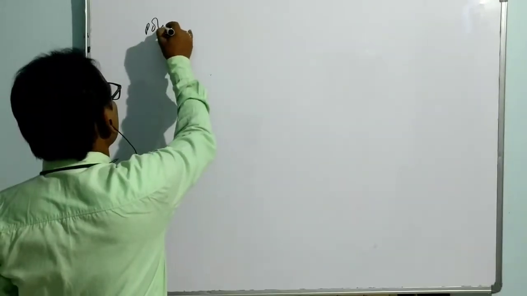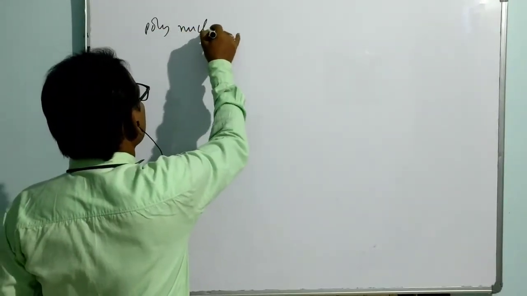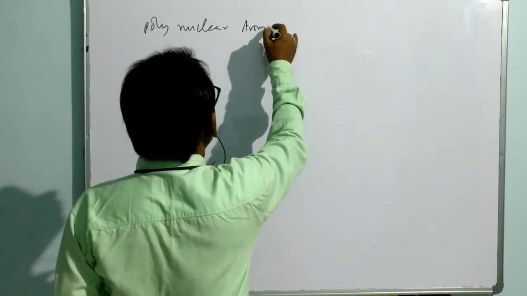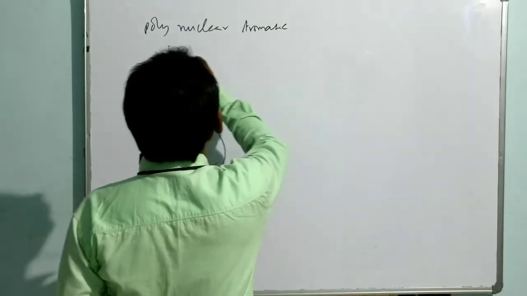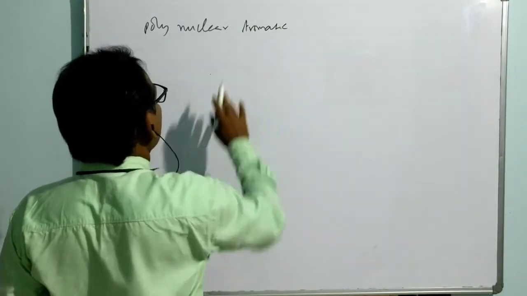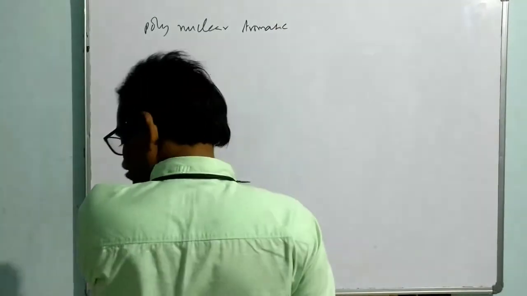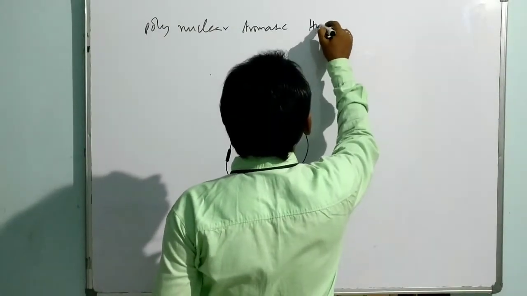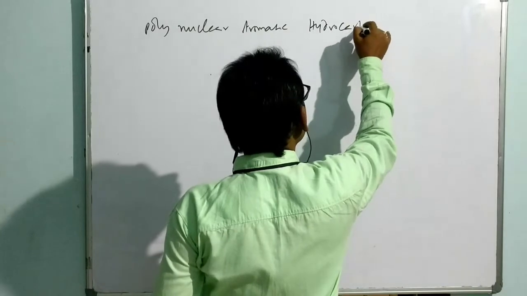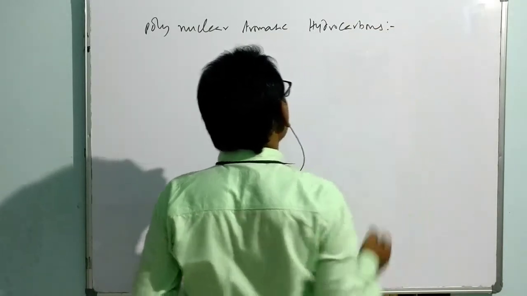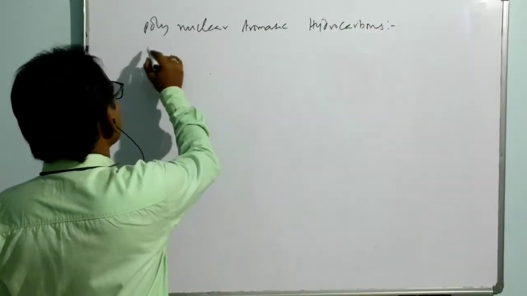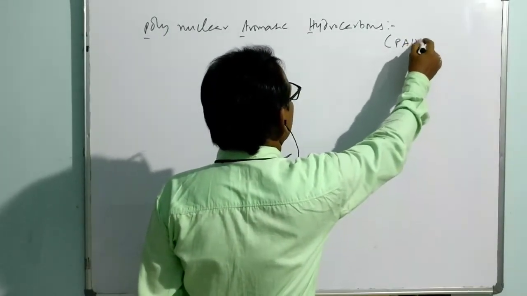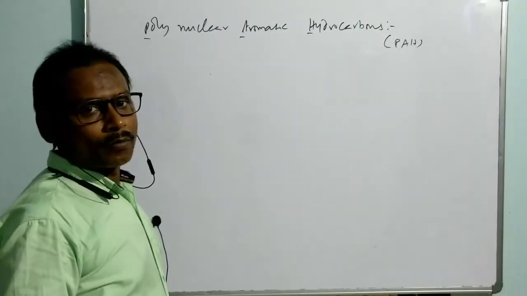Some polynuclear aromatic compounds. Polynuclear aromatic hydrocarbons, you can say PAH, or polynuclear aromatic compounds.